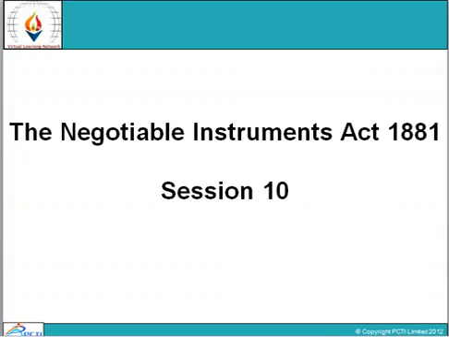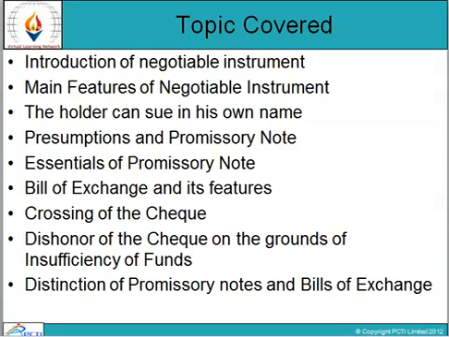This is session number 10 of Mercantile Law and the topic is Negotiable Instrument Act 1881. Topics to be covered: introduction, features, holder can sue in his own name, presumption and promissory note, essentials of promissory note, bills of exchange and its features, crossing of checks, dishonor of the check on the grounds of insufficiency of funds, distinction of promissory notes and bills of exchange.